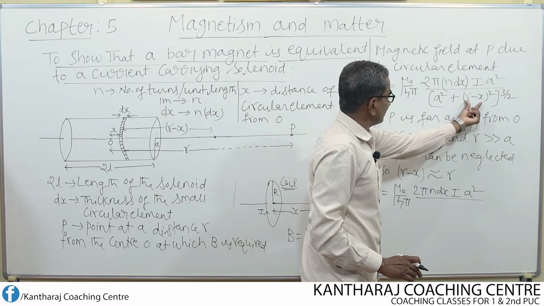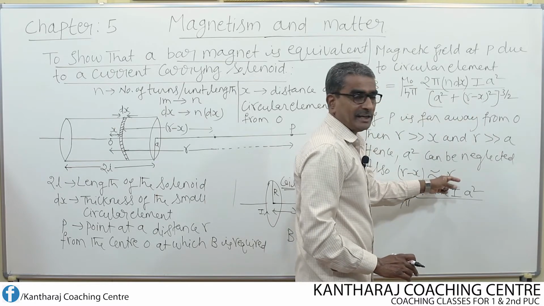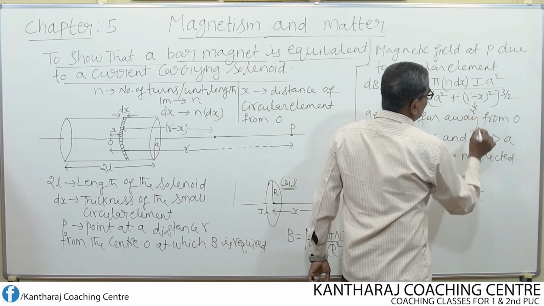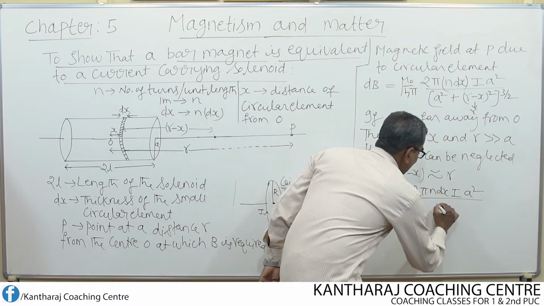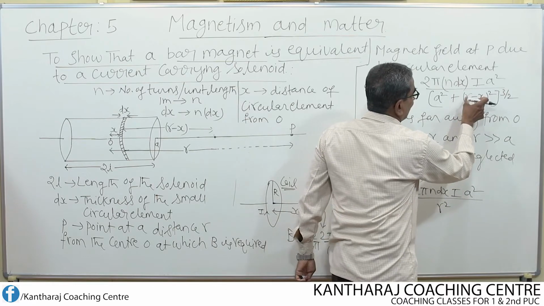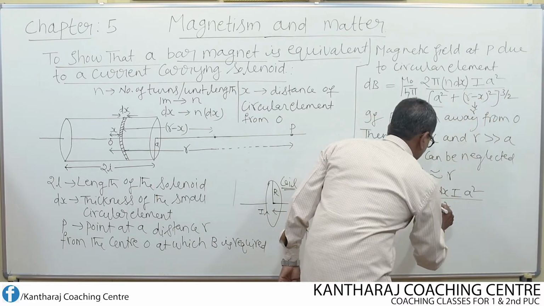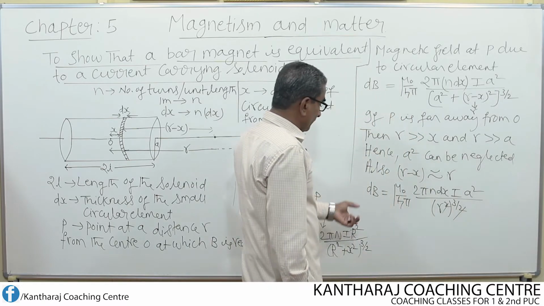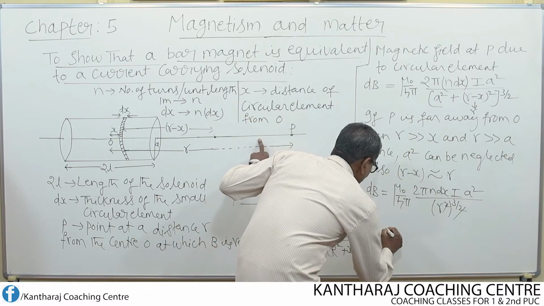But what is R minus X? R minus X is nothing but equal to only R. So, in place of R minus X, I write this as only equal to r. So now it becomes r square. R square whole to the power of 3 by 2 is there. Whole to the power of 3 by 2. Now I can cancel 2 and 2. Then if I cancel 2 and 2, what do we get now?